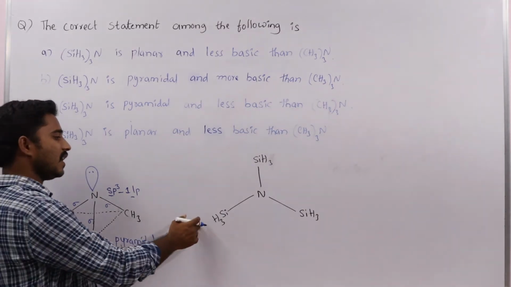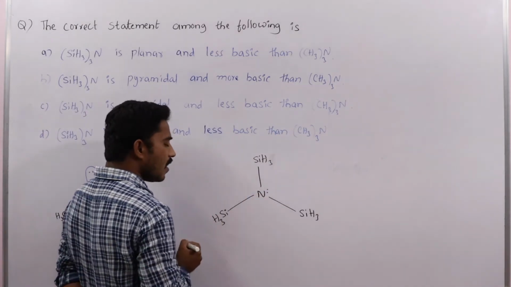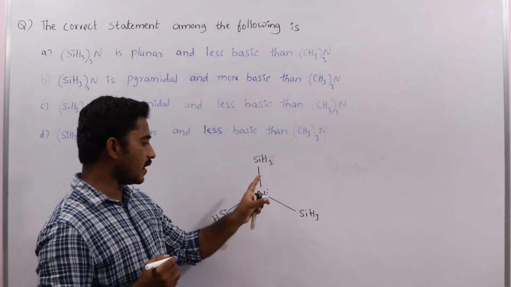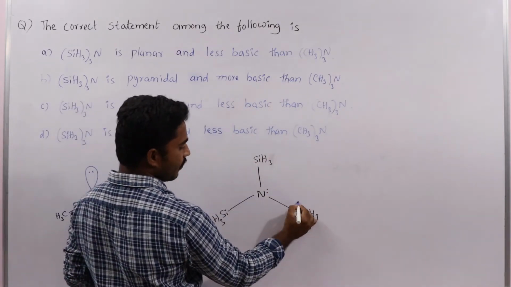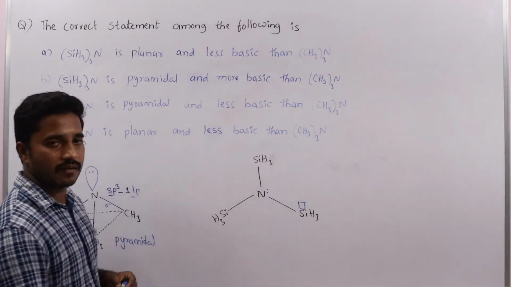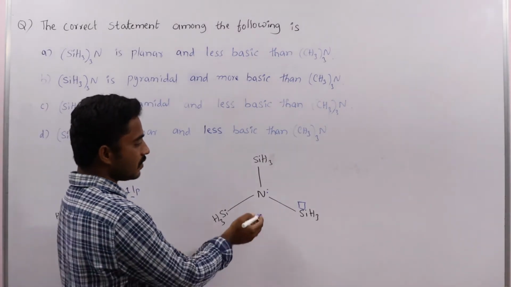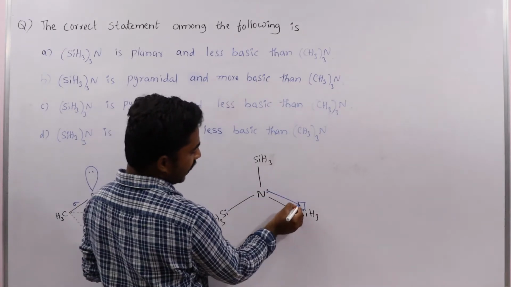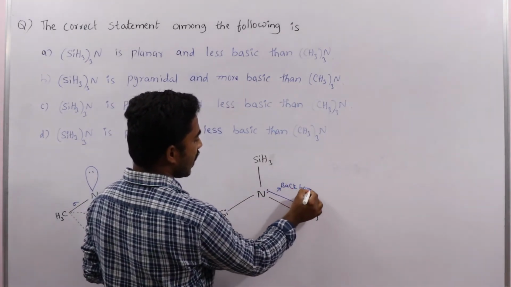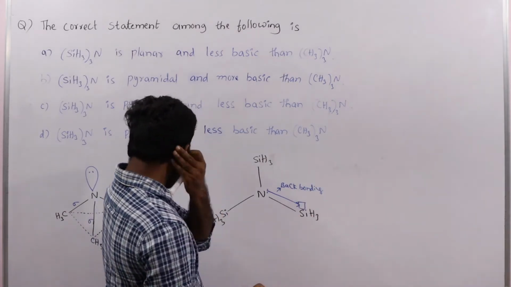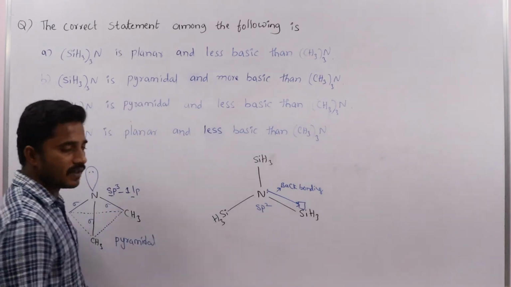When we come to trisilylamine, nitrogen contains one lone pair, but this lone pair is not free. So what will happen here? Due to the presence of vacant d orbitals in the silicon, this lone pair participates in back bonding. Due to the back bonding, this nitrogen shows only sp2 hybridization.